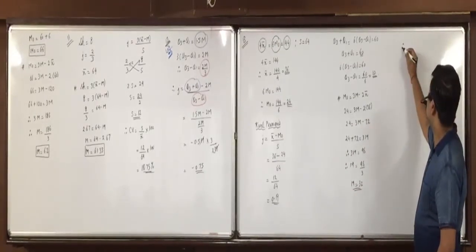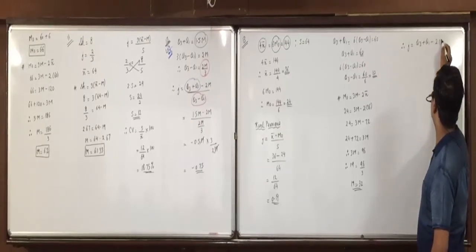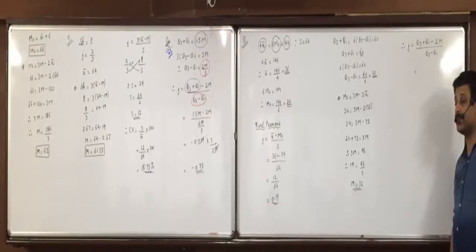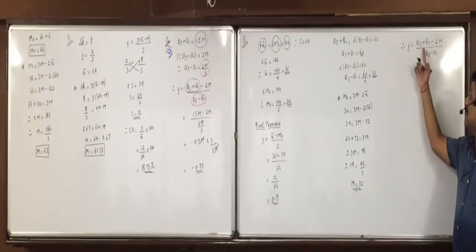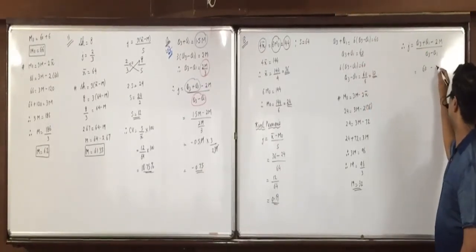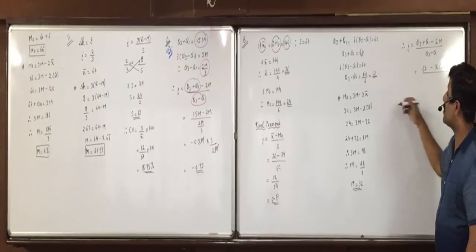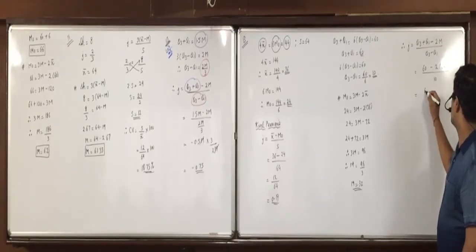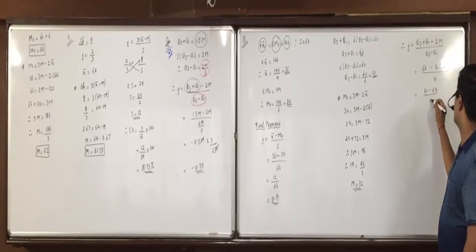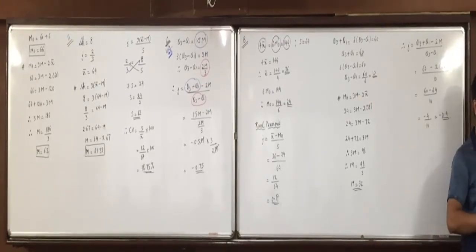So J is equal to Q3 plus Q1 minus 2m upon Q3 minus Q1. What can we take directly in place of Q3 plus Q1? 60. Minus 2 into m, 32, upon Q3 minus Q1, 10. So 60 minus 64 divided by 10, minus 4 divided by 10, minus 0.4. Did you understand this question? Yes.